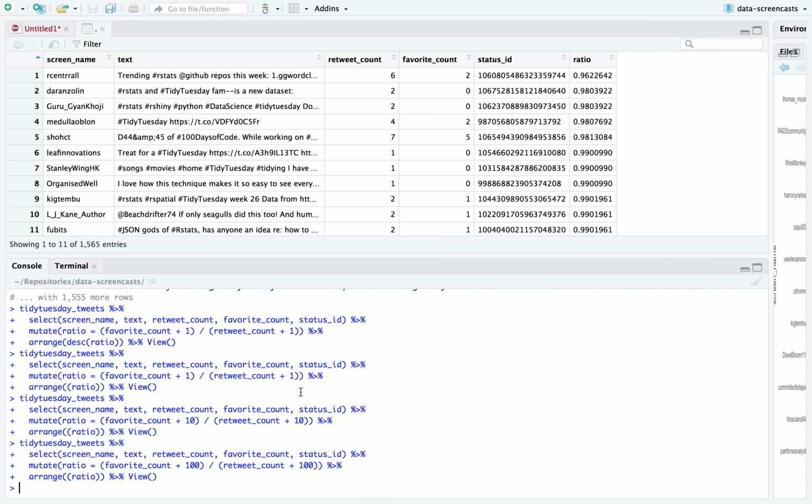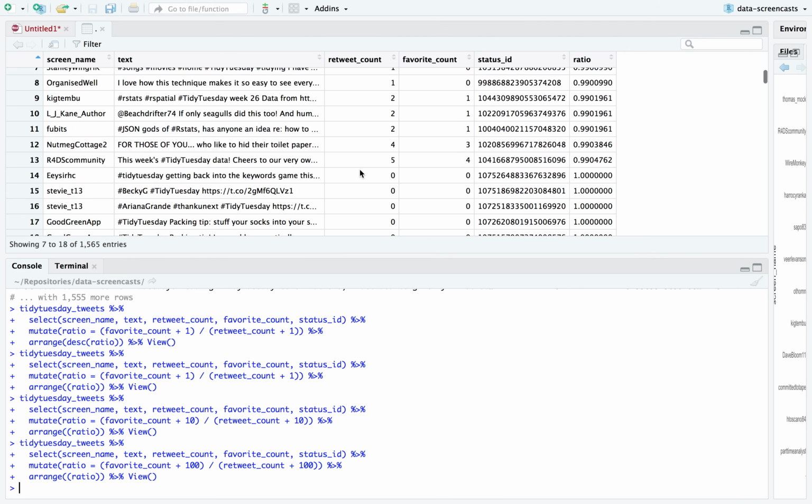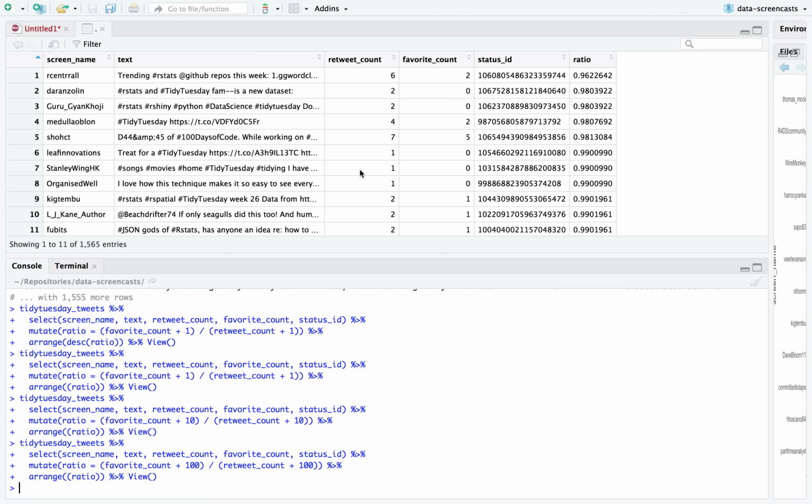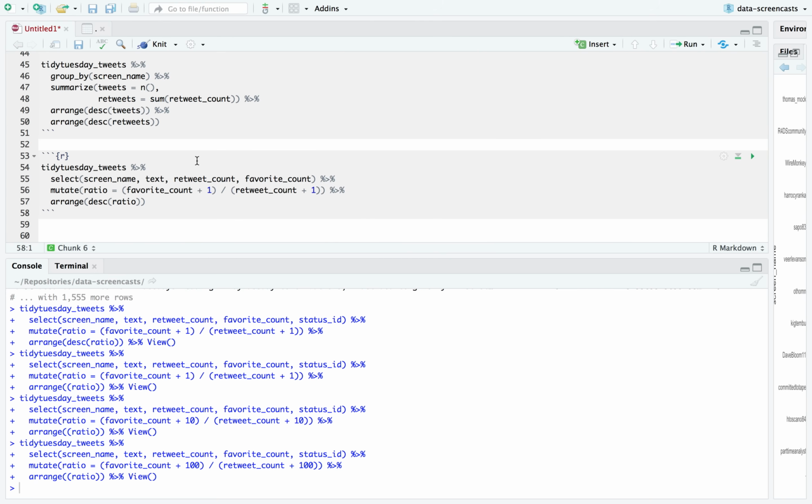This is not a very helpful analysis. If you add a large number to the numerator and the denominator, it helps. This is effectively setting a strong prior. Oh, I know why that won't work. It's a prior towards 50-50. This is going to be tough. It's not. So the highest retweet to favorite ratio is not necessarily as interesting.